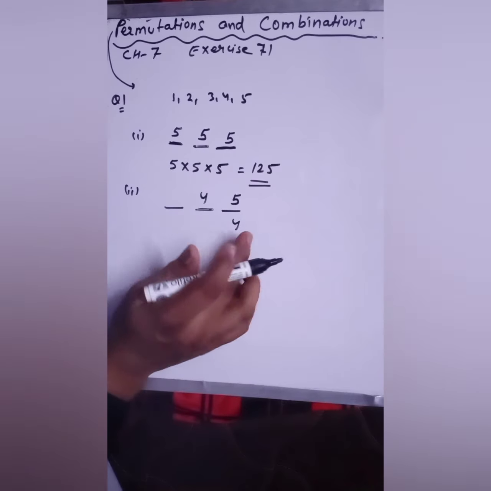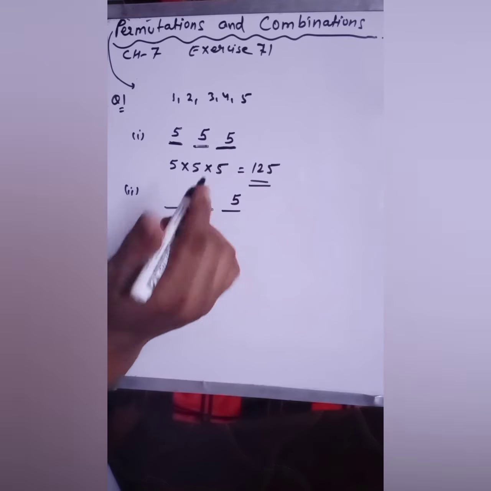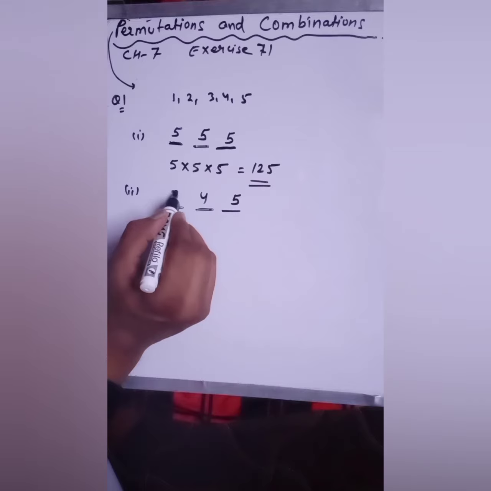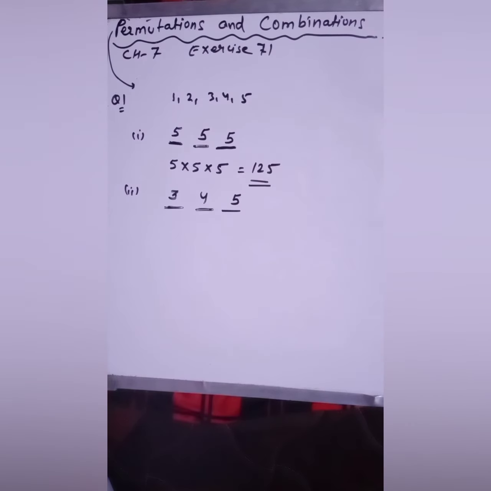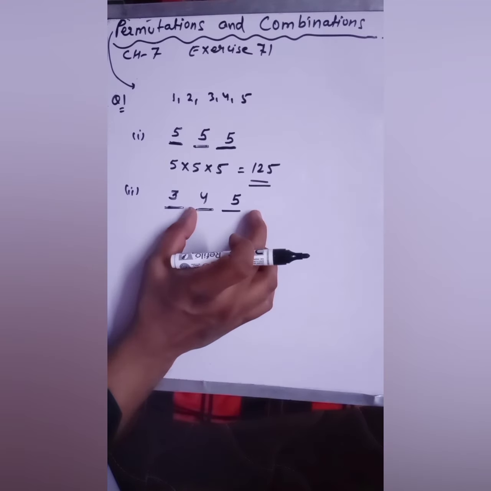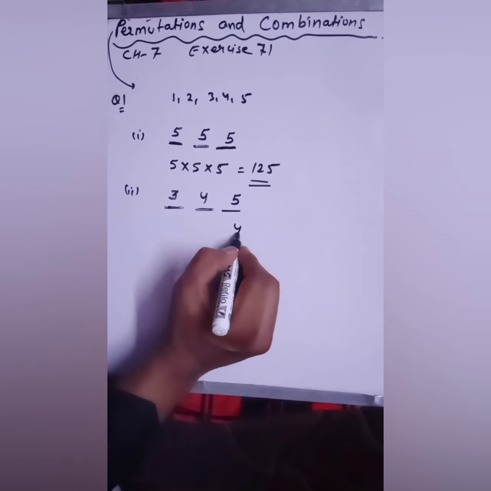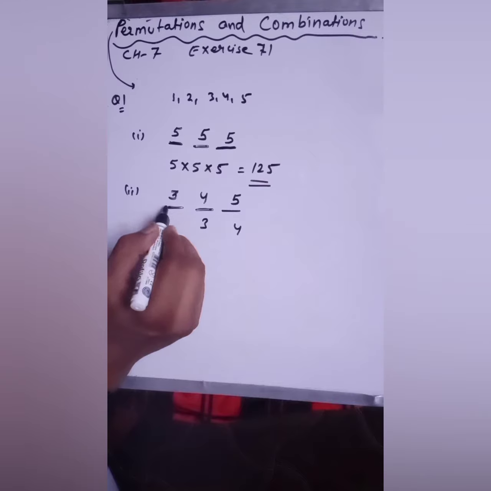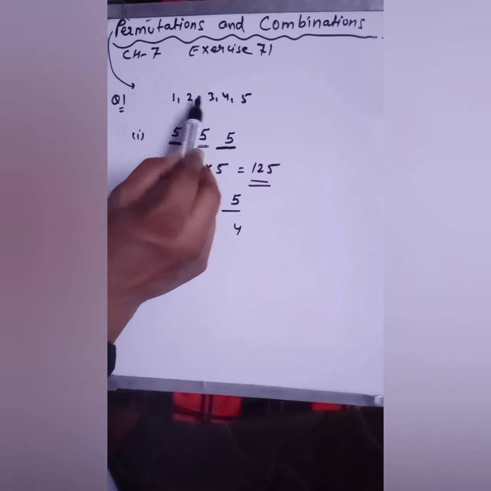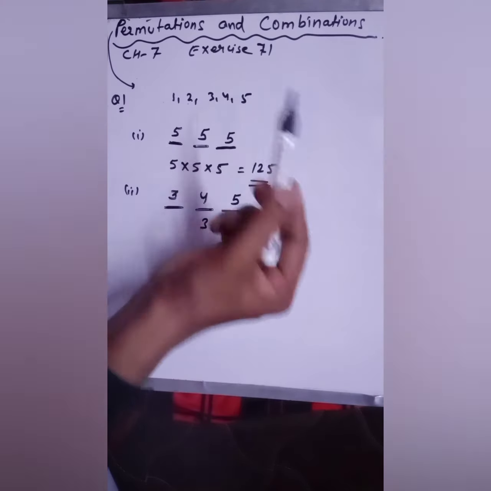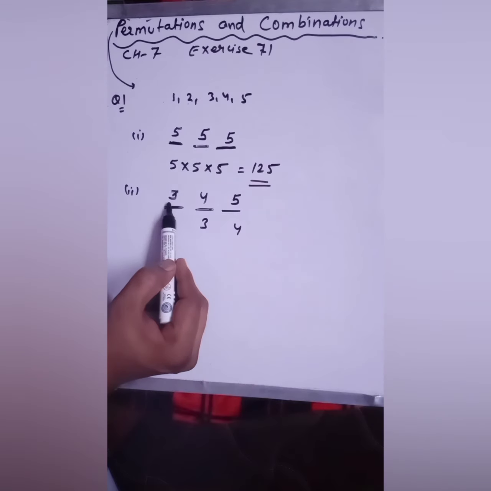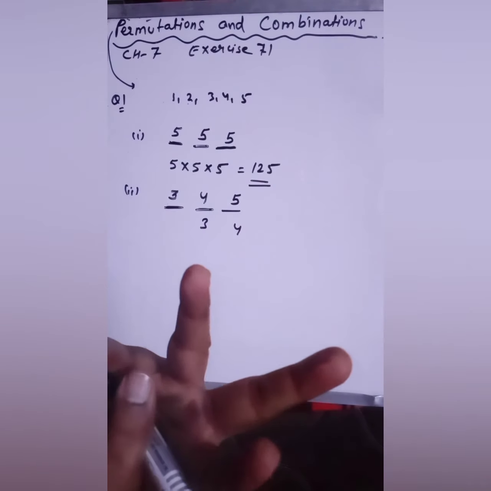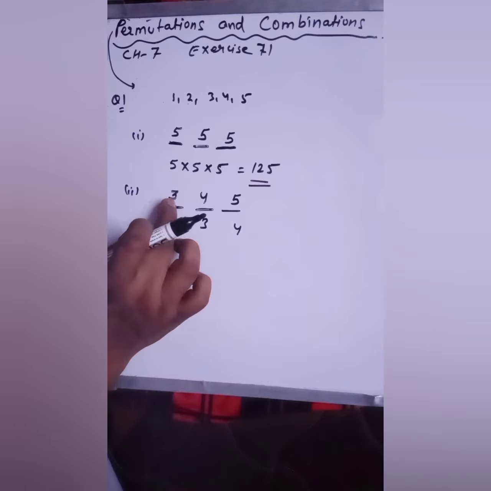So you have 4 choices here, and now for this place you have 3 choices only, because 2 numbers are already occupied. For example, I filled this place with 4 and chose number 3 for this place. So to fill this place I can choose any one from 1, 2 and 5. So I have 3 choices only. Fine. So that's why I have written 3.